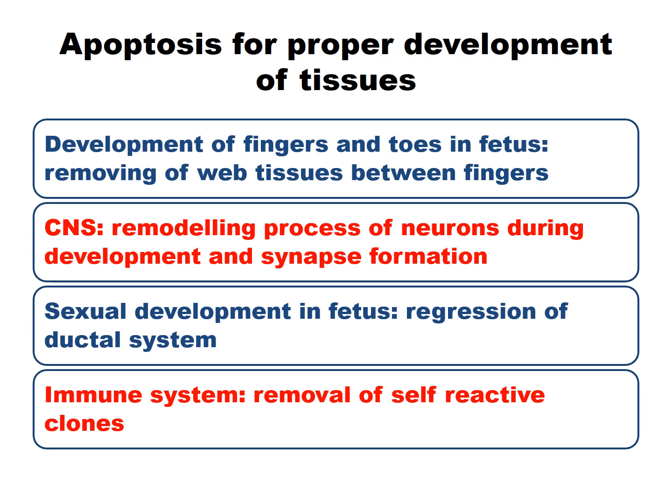In the immune system, clones are formed during the formation of T cells and B cells, and these clones can be self-reactive, which can lead to autoimmunity. To prevent that, the apoptosis process selectively destroys those cells which are self-reactive clones of T or B lymphocytes. So here we have the role of apoptosis. These are some of the examples of apoptosis during embryonal development.